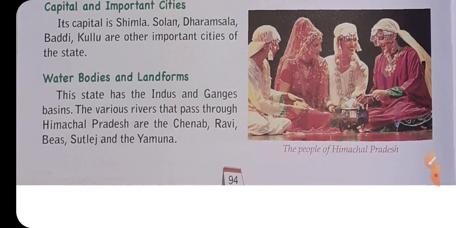Now coming on to the water bodies and the landform of this state. This state has the Indus and Ganges basin. Among all the water bodies, the Indus and the Ganges basin is in this state. The various rivers that pass through Himachal Pradesh are the Chenab, Ravi, Beas, Satluj and the Yamuna.